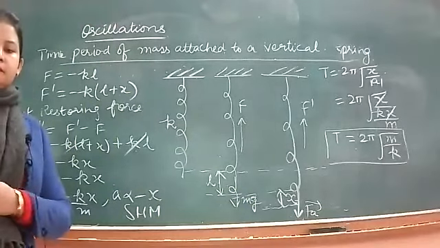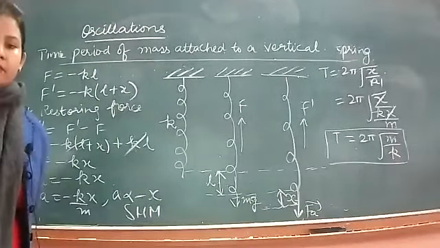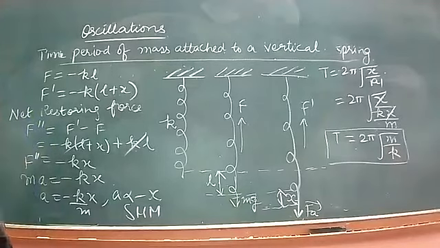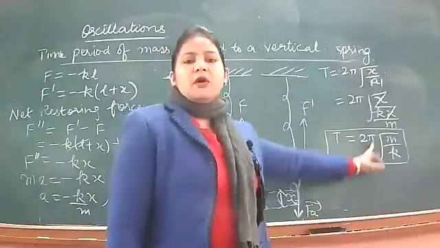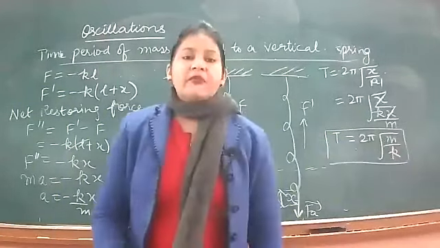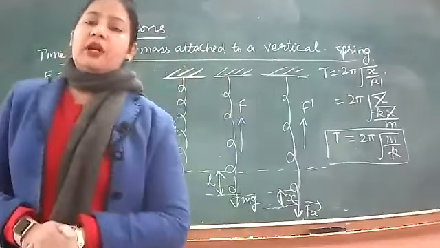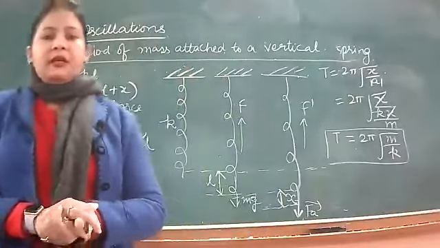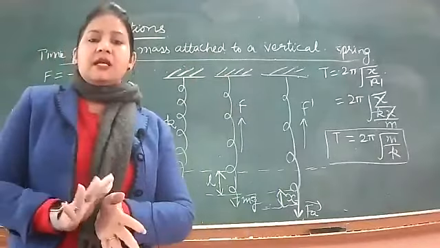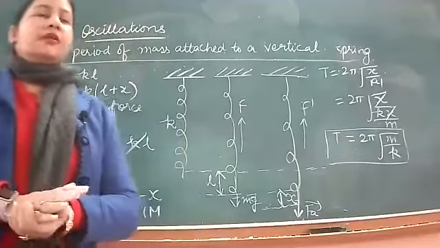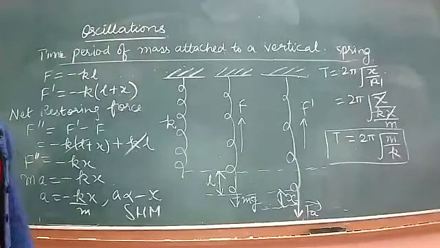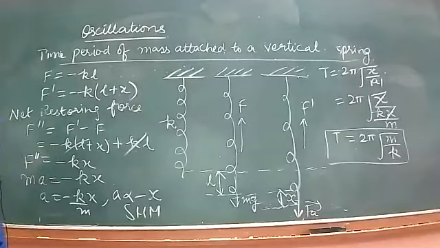Yes, the watch will give the correct time, as the time period does not depend upon the acceleration due to gravity. We have seen that the time period of a spring depends upon the mass factor and the spring factor. It does not depend upon acceleration due to gravity. So when it is falling freely, because of weightlessness, it will give the correct time. ठीक है? तो g की वेरिएशन से इसमें कोई भी इफेक्ट नहीं पड़ेगा. So yes, the watch will give the correct time during free fall, and when it reaches the ground safely, then also.